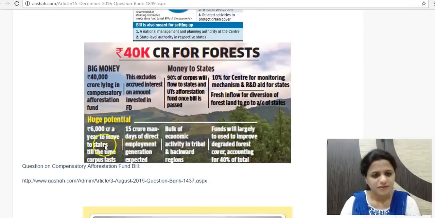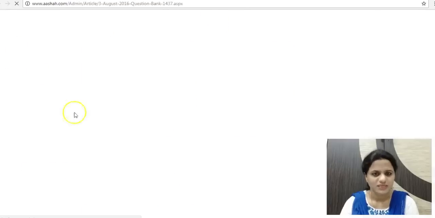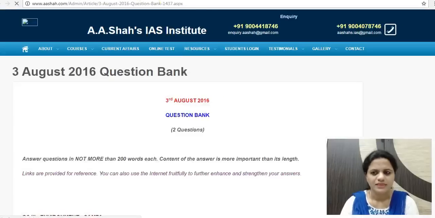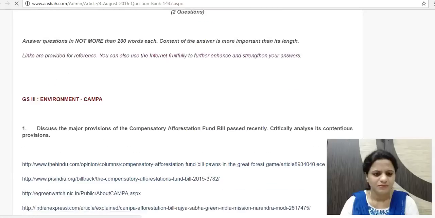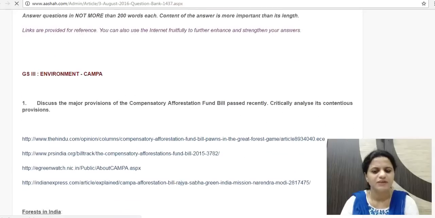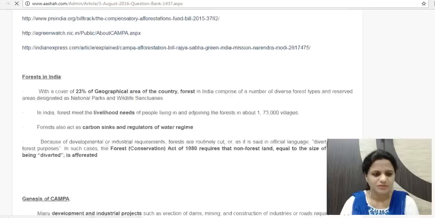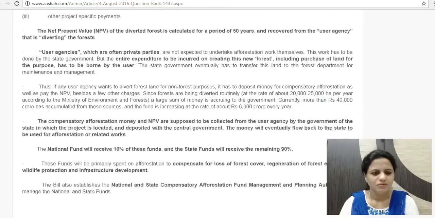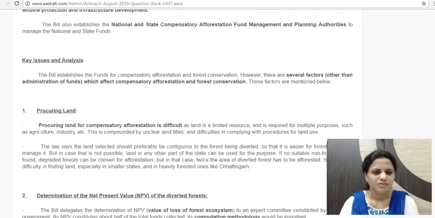For the Compensatory Afforestation Fund, there is a complete question which is discussed in detail in August, in the question bank section. I have provided the link here, so you can go there and read up the whole question. This is regarding the major provisions of the Compensatory Afforestation Fund Bill and its contentious provisions. So this is complete detail. You can go through it there.